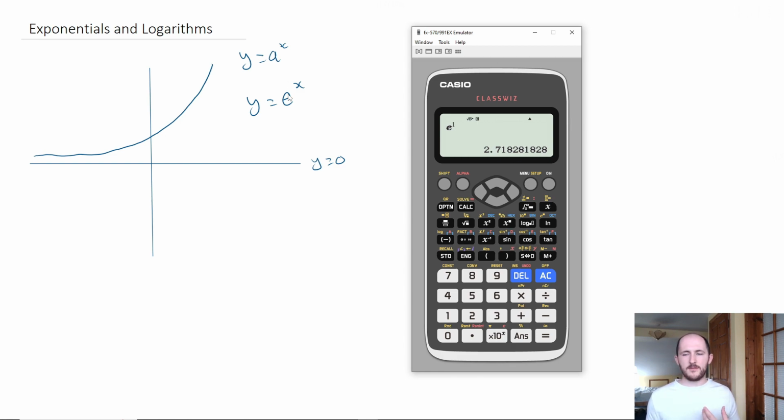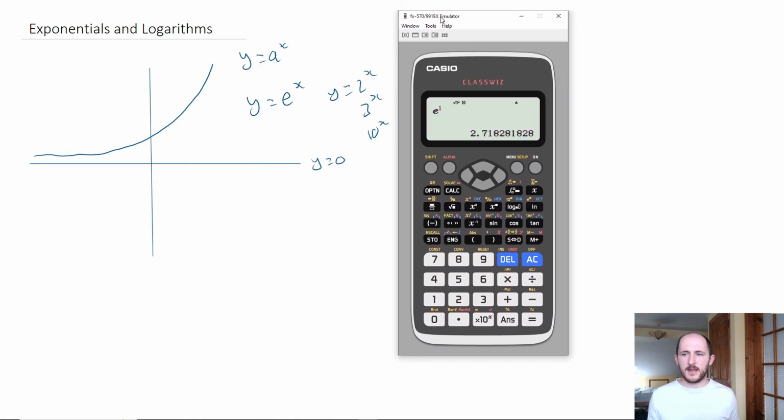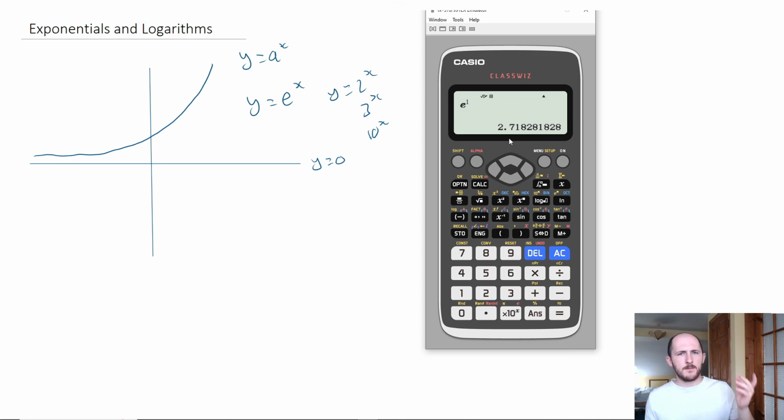So just so you're aware, whenever you see e, you can treat it just like any other power. It's the same fundamentally as 2 to the power of x, or 3 to the power of x, or 10 to the power of x. They're all the same. Okay? It's just that e has a special value. It's kind of like pi in that sense. Pi is just a letter that we use to represent a really long number. e is a letter that we use to represent a very specific and long number as well. Okay? So whenever you see e, it just means the same as having a number here.